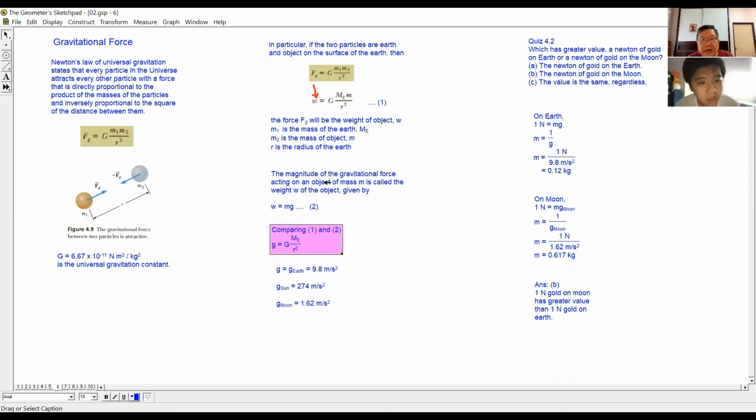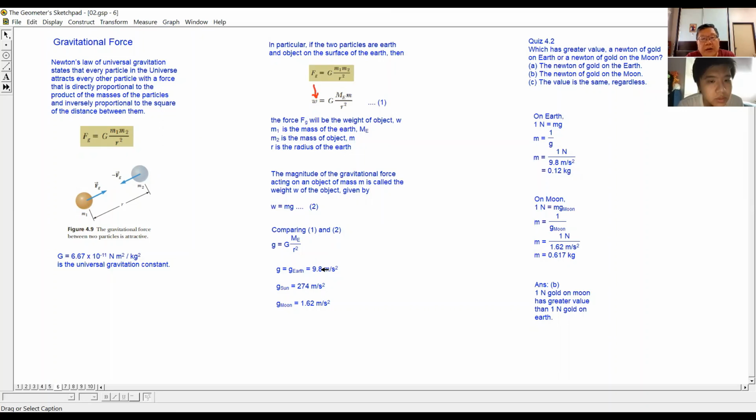By comparing equation 1 and equation 2, we see that our usual gravitational pull, our 9.8 meters per second squared, is actually the universal gravitational constant multiplied by the mass of the Earth divided by the square of the radius of the Earth. That will give us our g on the surface of the Earth, 9.8 meters per second squared.